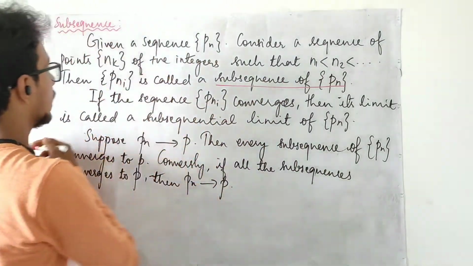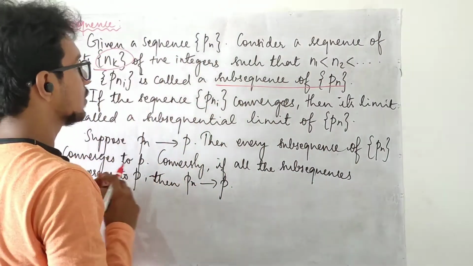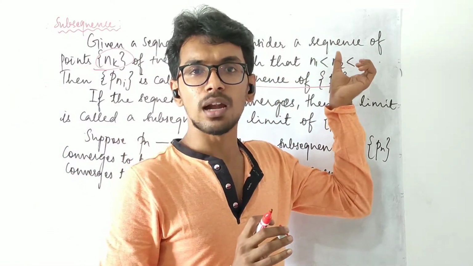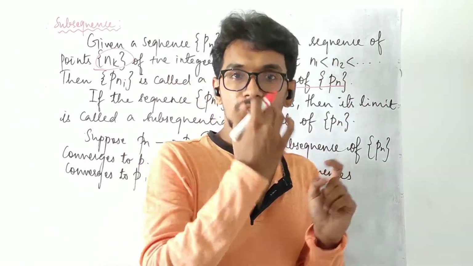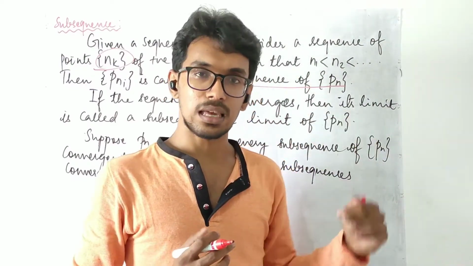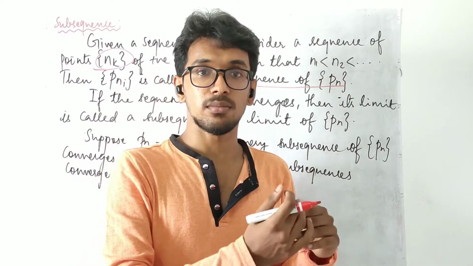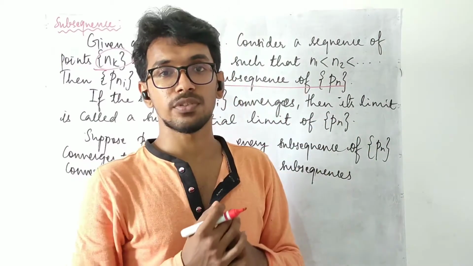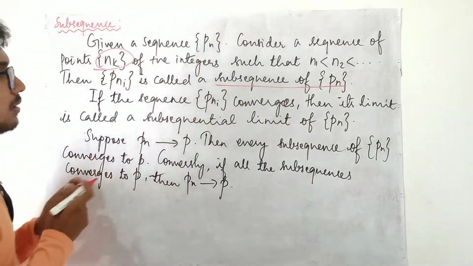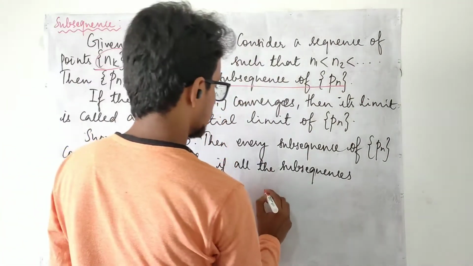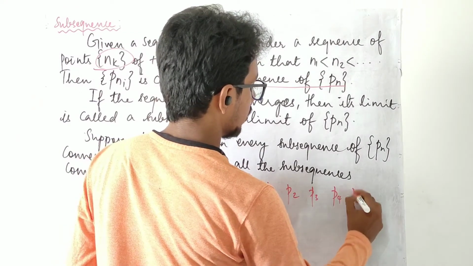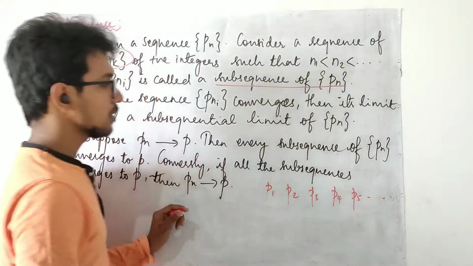Here, while considering a sequence of positive integers, we are imposing a condition: the first element has to be smaller than the rest of the elements, the second element has to be bigger than the first element as well as smaller than the rest of the elements, and likewise. Then, in this sequence, we have P1, P2, P3, P4, P5 and it goes this way.